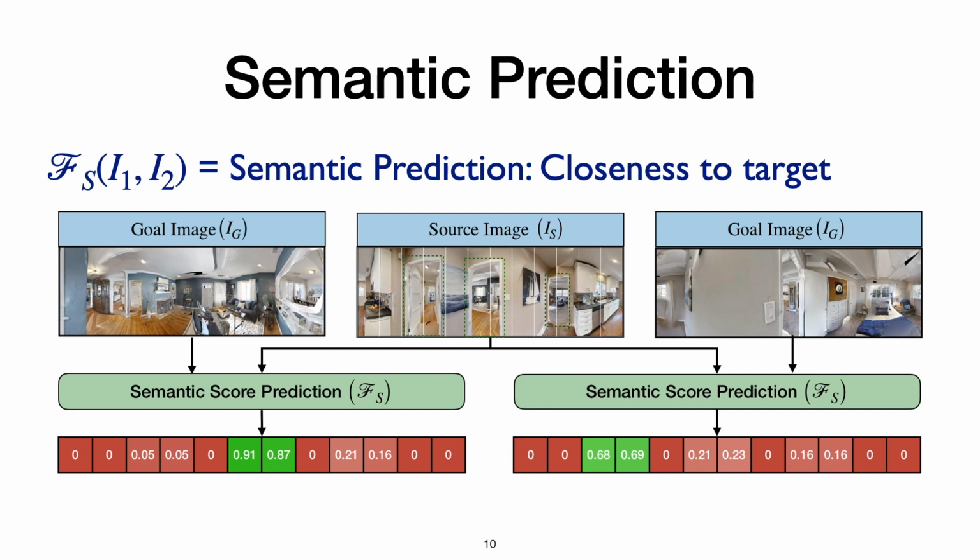When the goal image is of a living room as shown on the left, the score of the directions in the center should be higher as they lead to the living room. Whereas if the goal image is of a bedroom as shown on the right, the scores corresponding to the pathway on the left should be higher as they are more likely to lead to the bedroom.